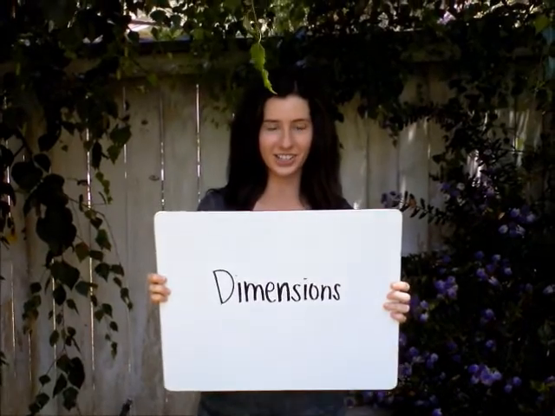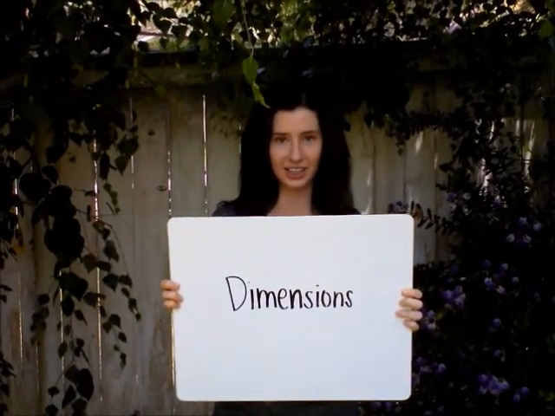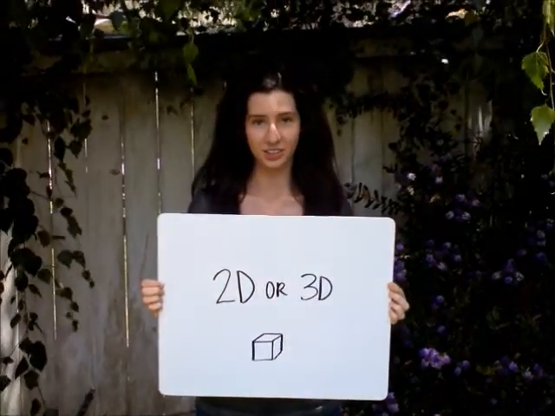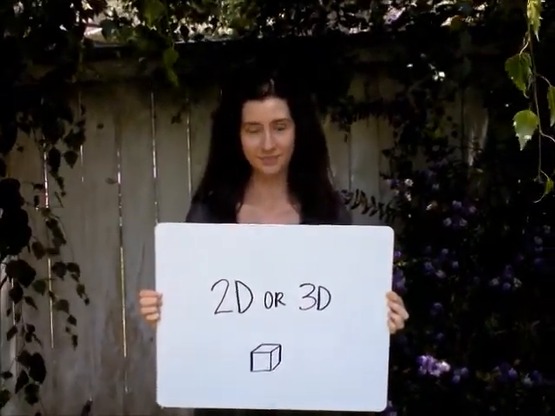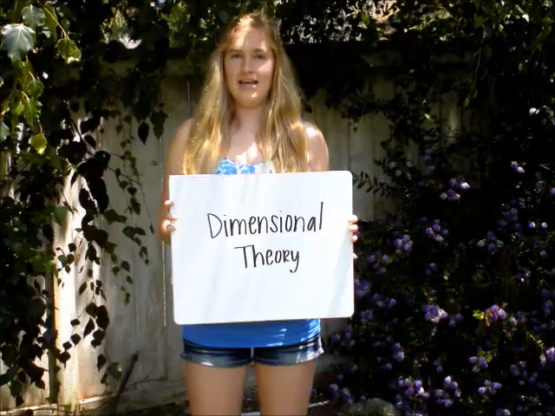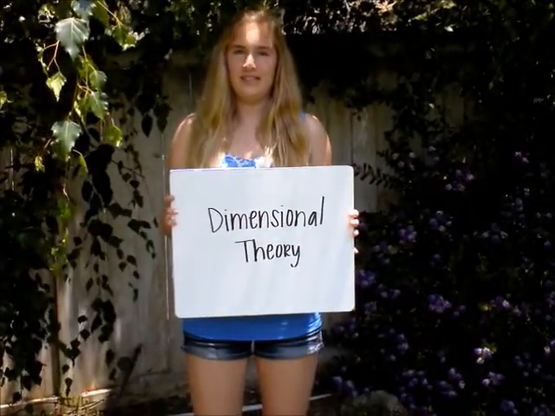According to the Oxford Dictionary, a dimension is a measurable extent of some kind, such as length, breadth, depth, or height. We all know the standard visible dimensions, such as 2D or 3D. What about the dimensions we can't see? How many are there, and what do they do? Today we'll be talking about different dimensional theories and some of the dimensions.